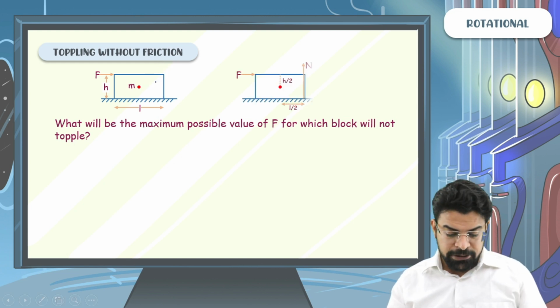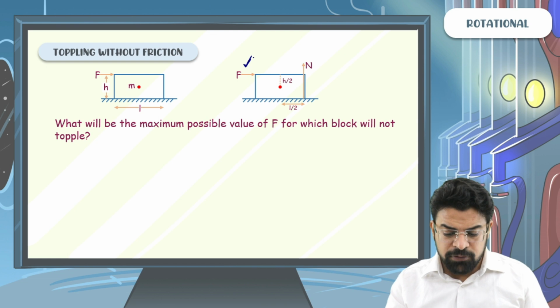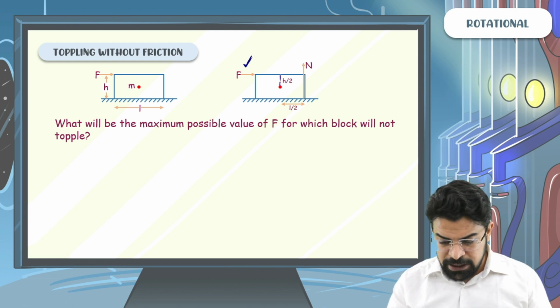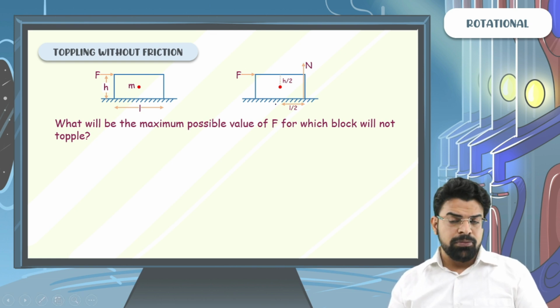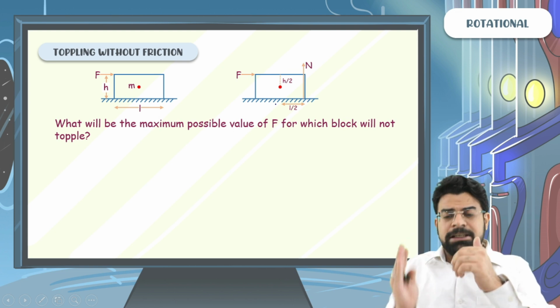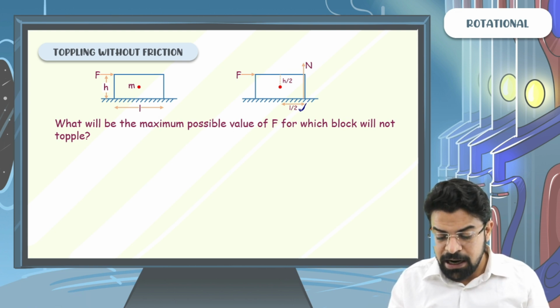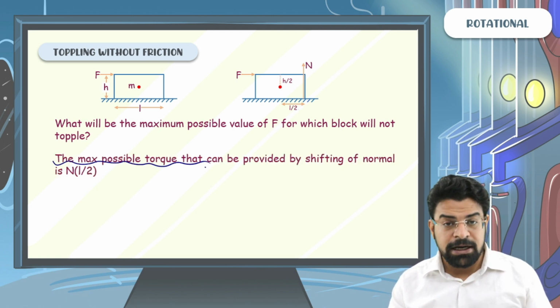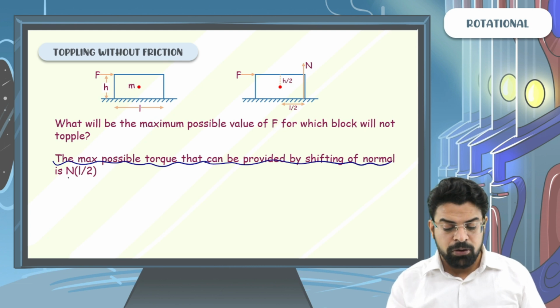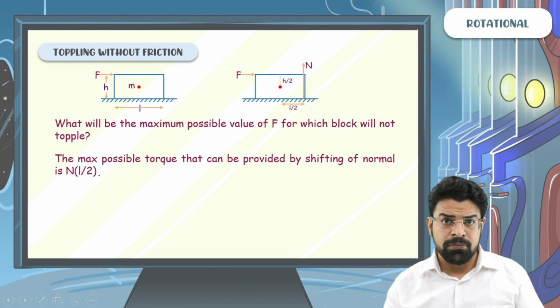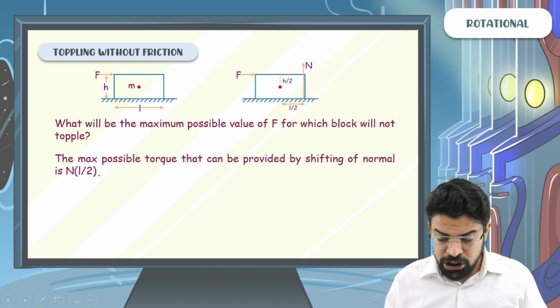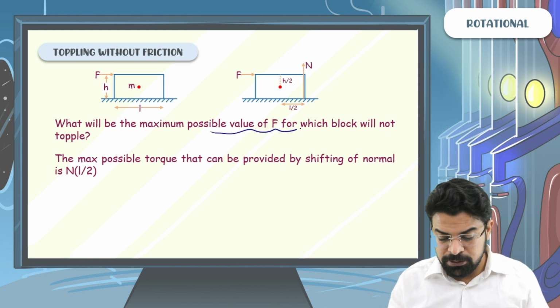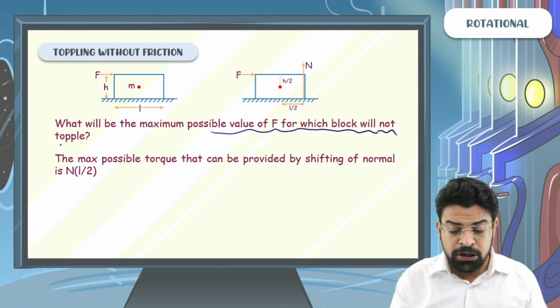So the force's line of action is at distance h by 2, and if the normal shifts to the maximum, its line of action will be at a distance L by 2 from the center of mass. So the maximum possible torque that can be provided by shifting of normal is N into L by 2. If you want the body not to topple, what is the maximum possible value of F for which the block will not topple?